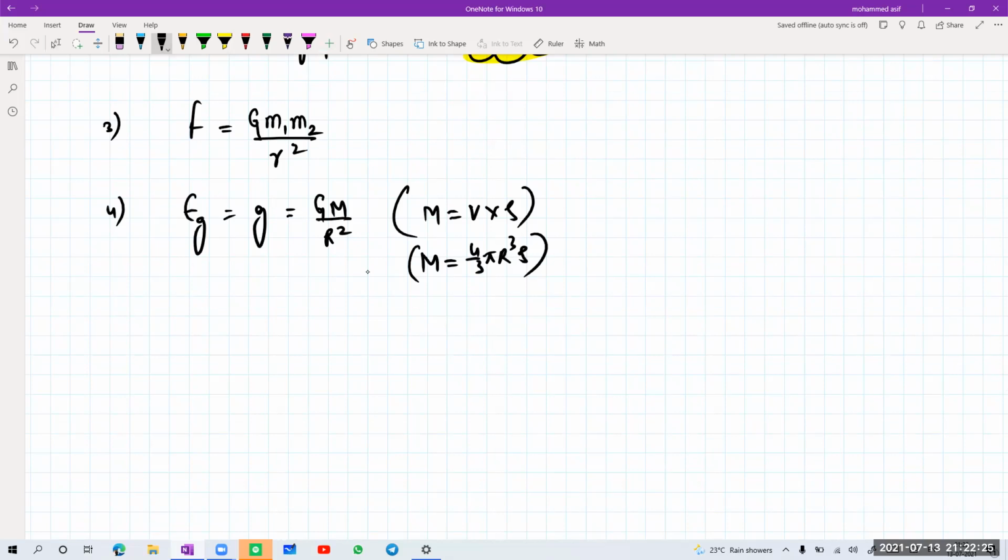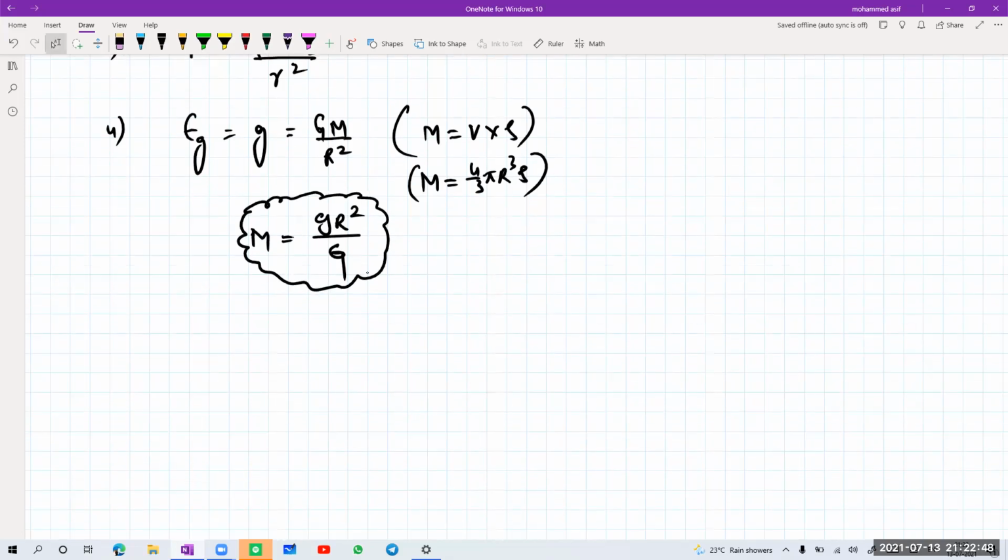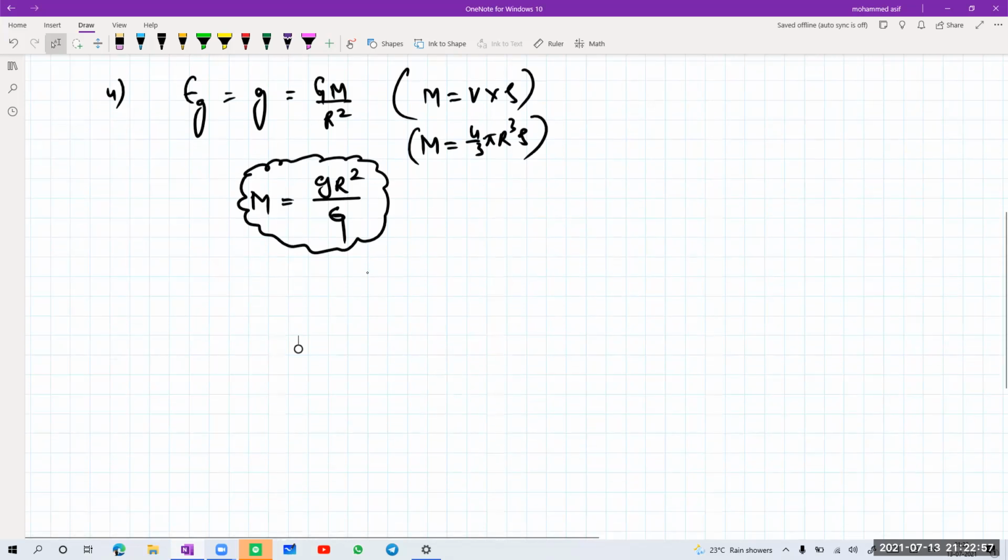The mass of the earth can also be given by a formula from this one. M is equal to g into r square divided by capital G. So if I know the value of the radius and the acceleration due to gravity at that place, and the G value is always constant anywhere, I can calculate the mass of the earth. In the same way, the mass of the moon or of any planet, if I know the gravitational field at that point and the radius, I can calculate the mass of that given planet. Is it clear?